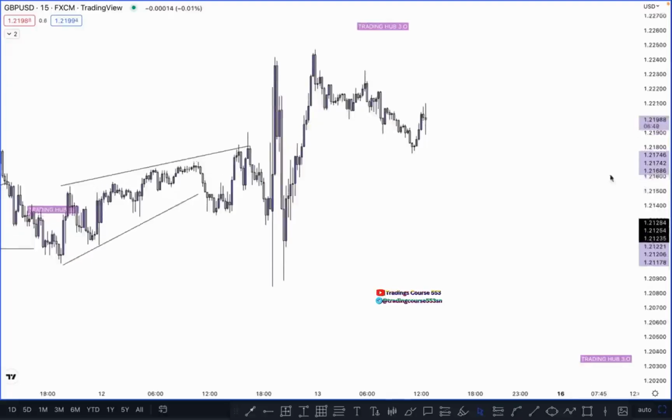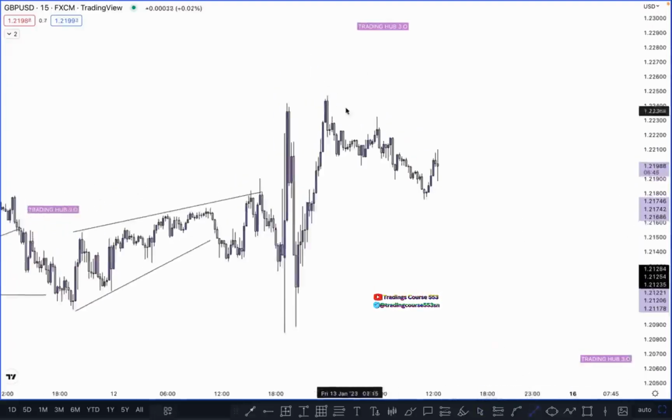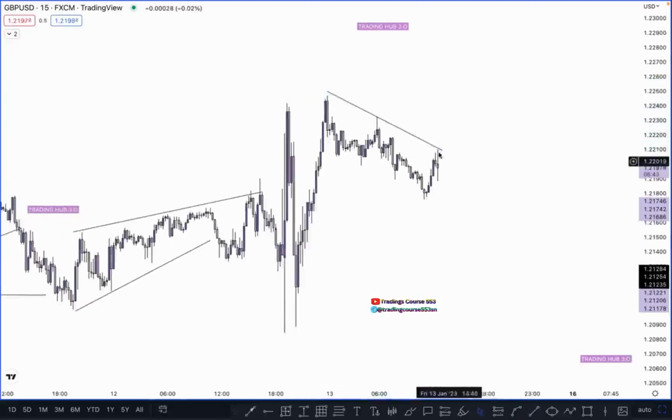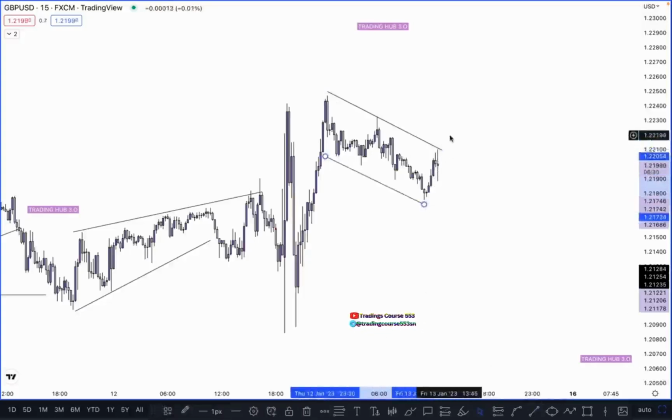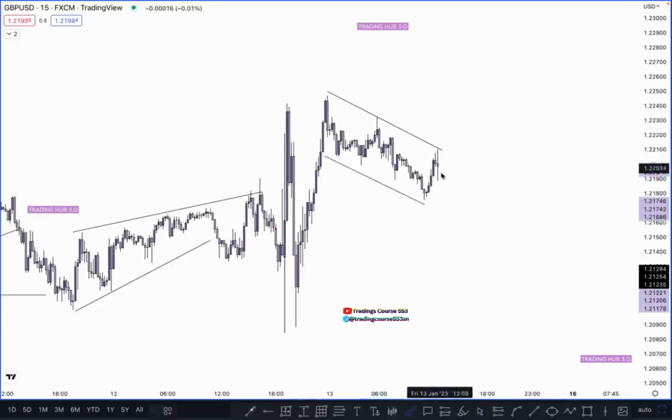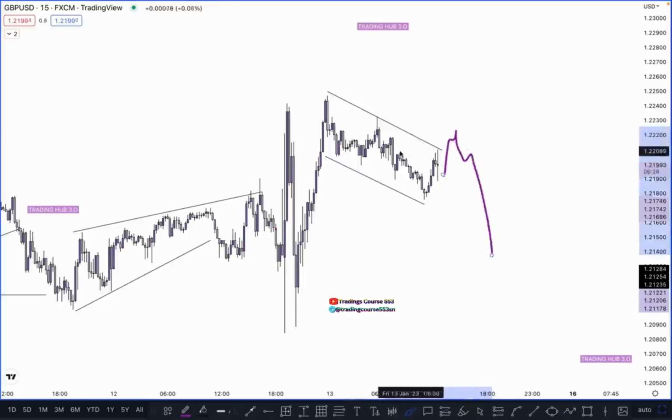As you can see here at this time, what is happening right now? The market momentum is here. Once the market broke this one, you are looking for the sell here, because momentum is bearish. Some people are looking for the buy, marking this as a flag and channel. They are anticipating price to go higher, something like this. Then what happened? The market pushed downside. So this is just a trap for the buyers, as per the retailers.